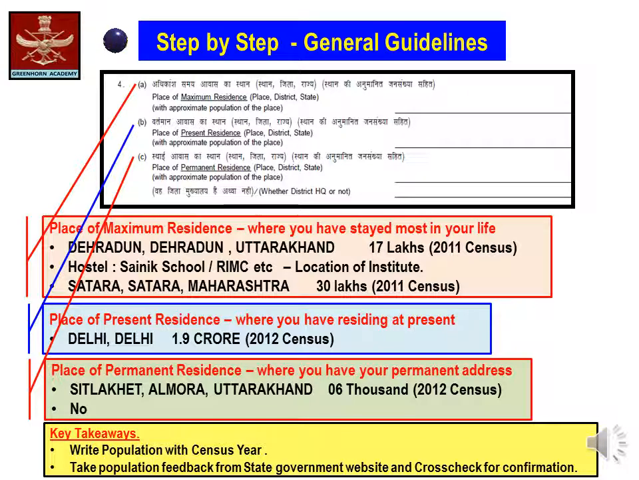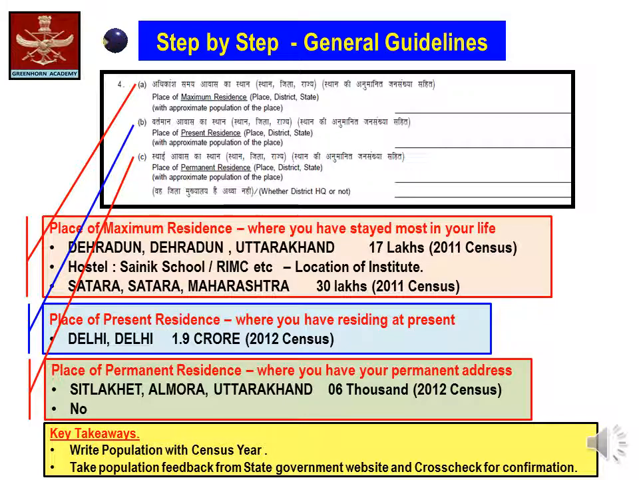You are also supposed to write what is the approximate population of the place. In doing so, you are requested to check and again recheck with the government website. To clarify and leave no doubt or ambiguity, you are supposed to write the population census year. For example, in case of Dehradun, it is 17 lakh, counted as per 2011 population census.